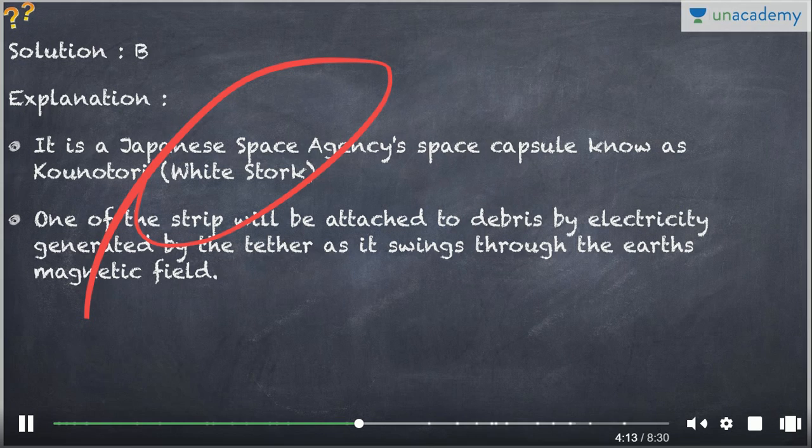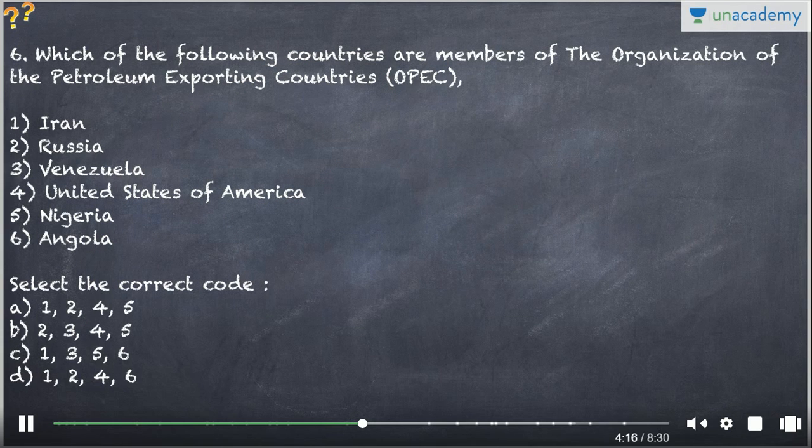So the next question is regarding which of the following countries are members of OPEC, the Organization of the Petroleum Exporting Countries. These organizations do keep coming in, so it's kind of a revision question for you guys, and it can be a new question for a lot of people as well. So Iran, Russia, Venezuela, United States of America, and Nigeria and Angola. Russia is not a member, so you can directly eliminate the second option.